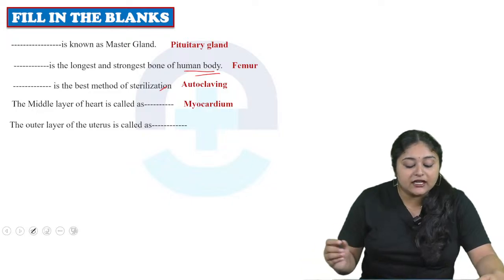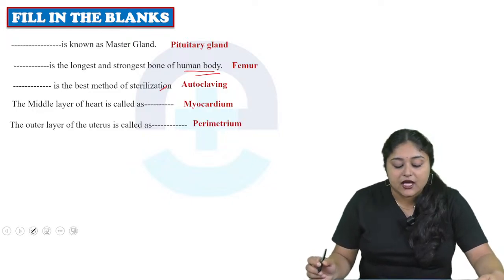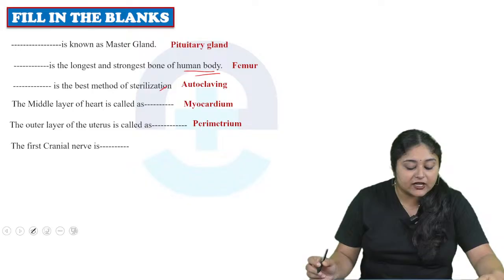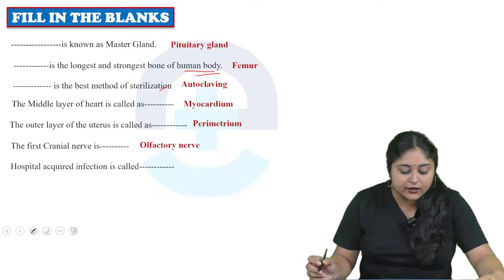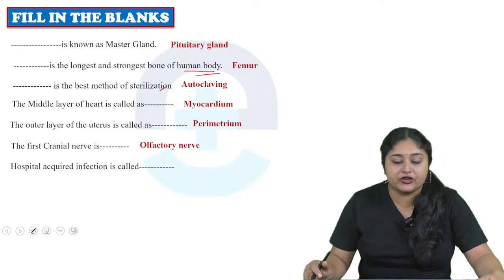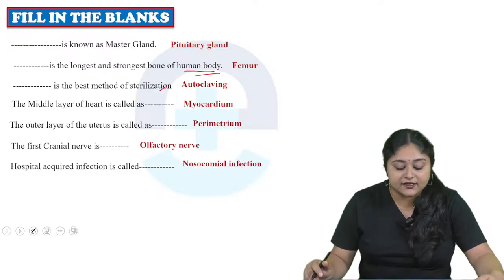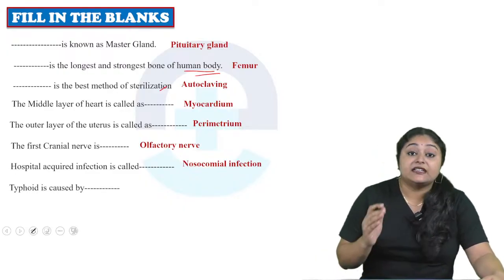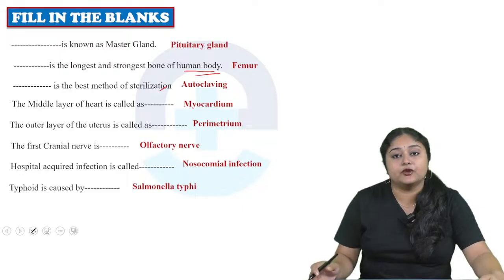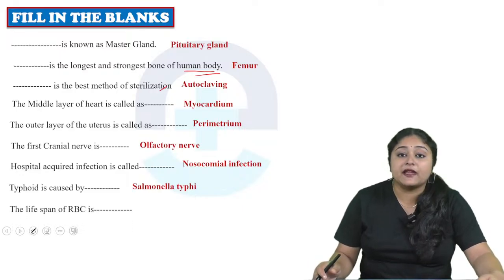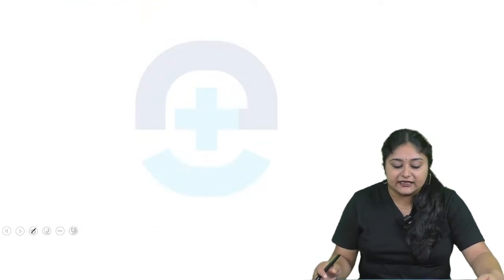Pericardium. The outer layer of the uterus is called dash. So perimetrium. The first cranial nerve is the olfactory nerve. The hospital acquired infection is called dash. The answer is nosocomial infection. Typhoid is caused by dash, Salmonella typhi. Then the lifespan of the RBC is 120 days.